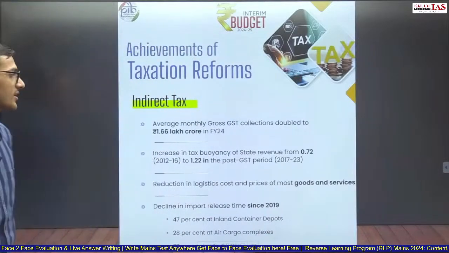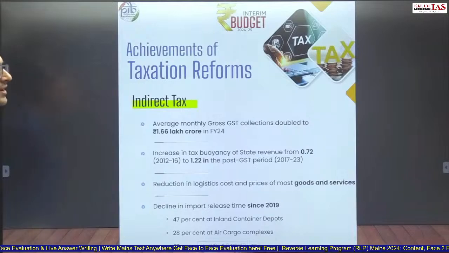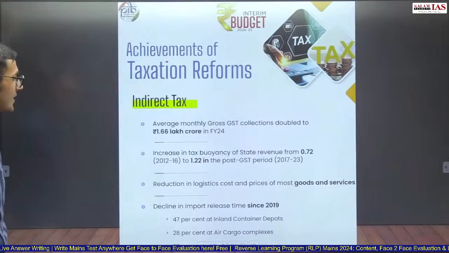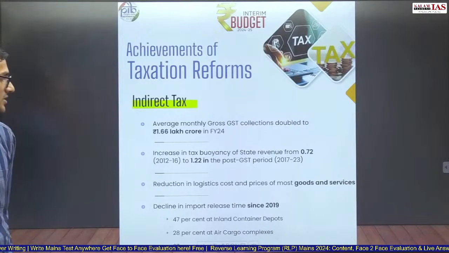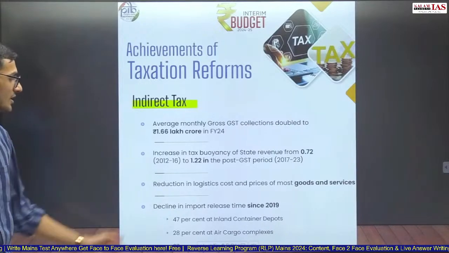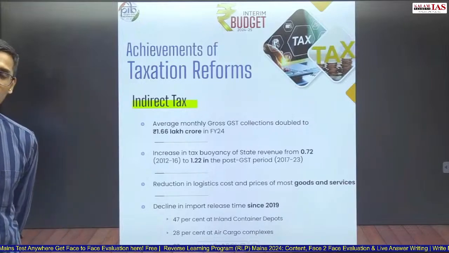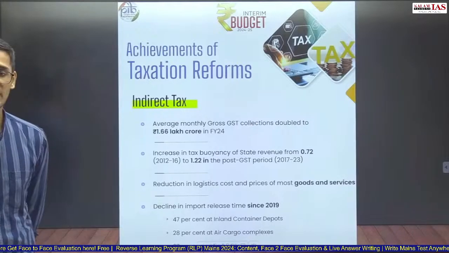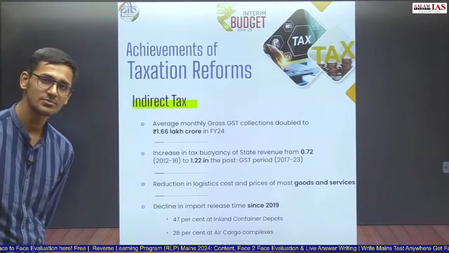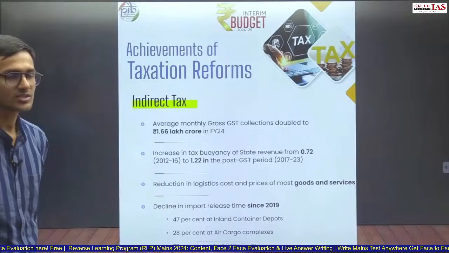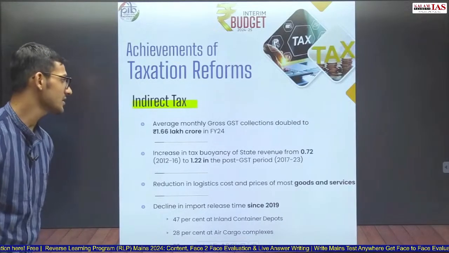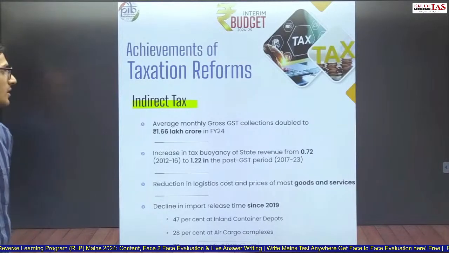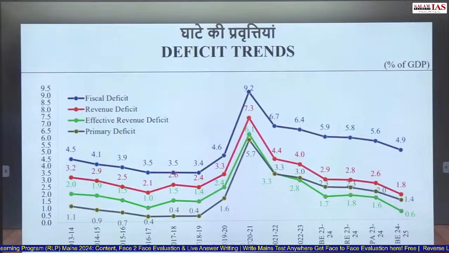So that is a significant achievement of indirect taxation, that goods and services tax has helped in reducing logistics cost in India. Decline in import release time since 2019. So import release time is very low in India, and import release time is one of the lowest in the world. So that is another initiative by the government of India that has been taken in indirect tax regimes, the customs duty department. So these are the initiatives which have helped in achievement in various taxation reforms.